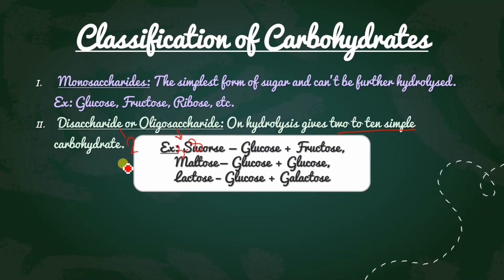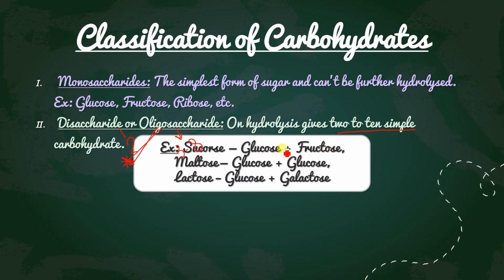Let's do the examples, and this is a very important point with respect to the board exam. For sure one question is asked continuously, so many times, and it can also be asked in entrance exams. Sucrose is going to give you glucose plus fructose. You have to learn this point, it is a must to remember. You can make a star for that. This is the most importantly asked question. So sucrose on hydrolysis gives glucose and fructose.